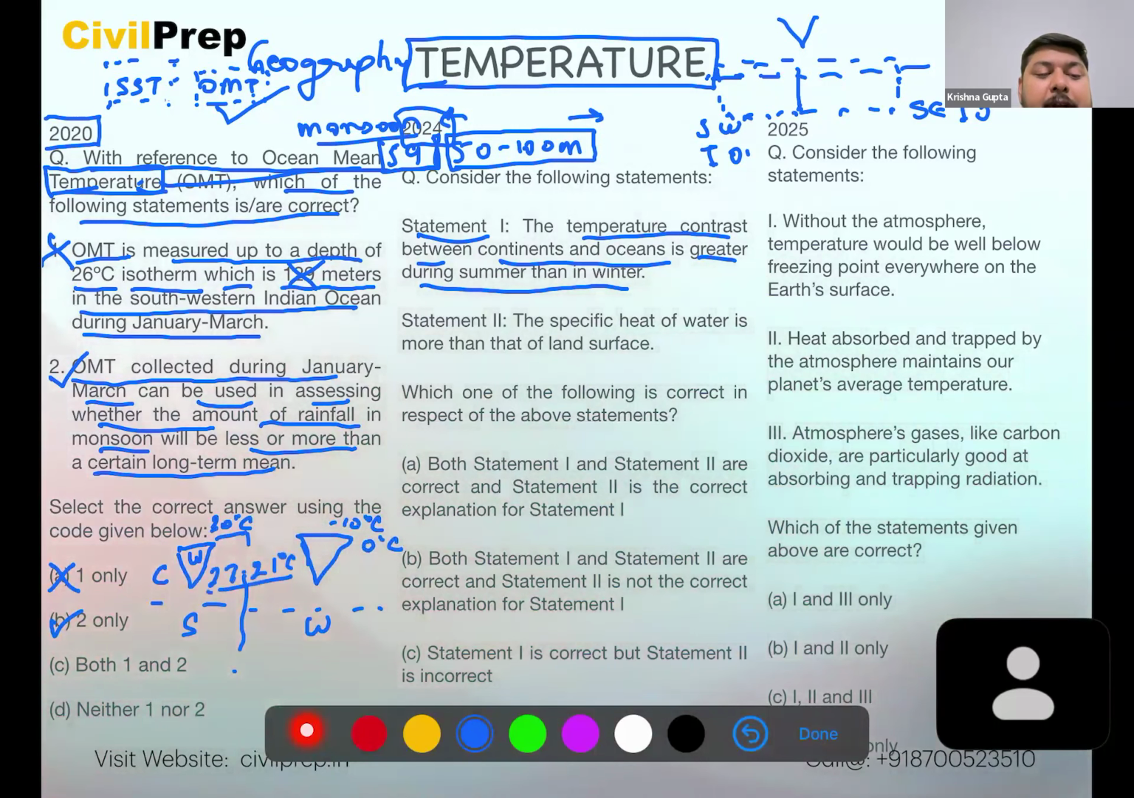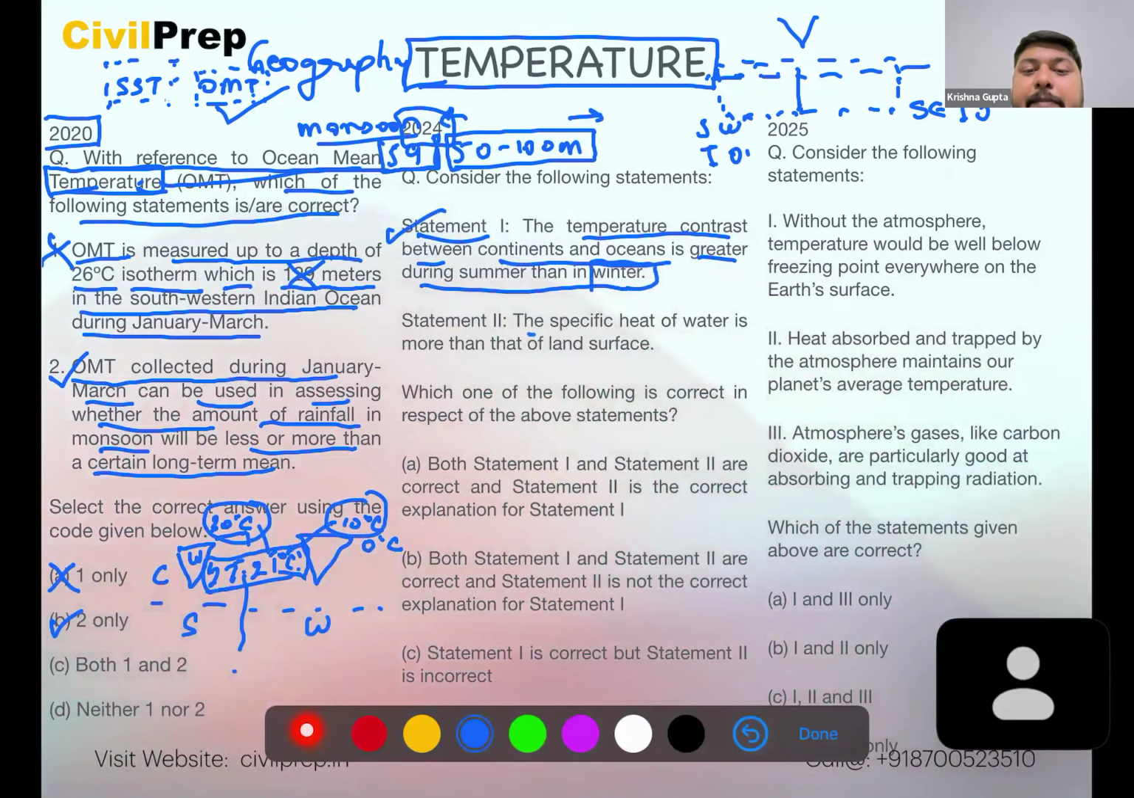So there is not a very vast change over the temperature. But when we compare this 30 degrees Celsius and minus 10 degrees Celsius with the 27 to 21 degrees Celsius, this becomes quite vast during the winter season. So therefore, this statement 1 is a correct statement.